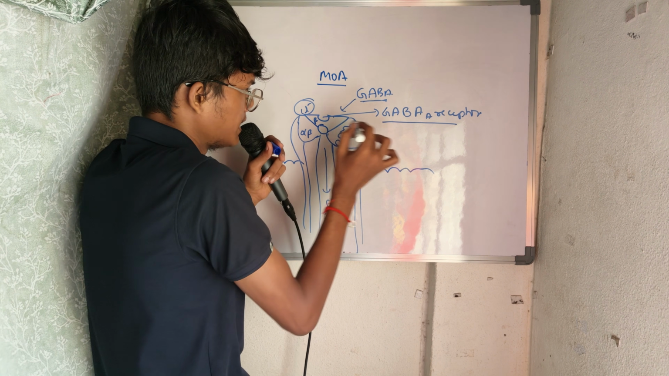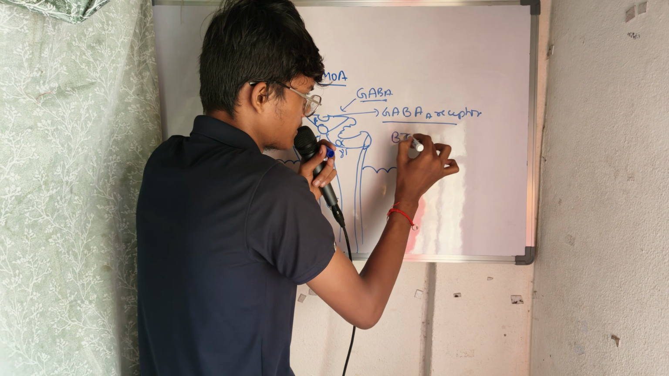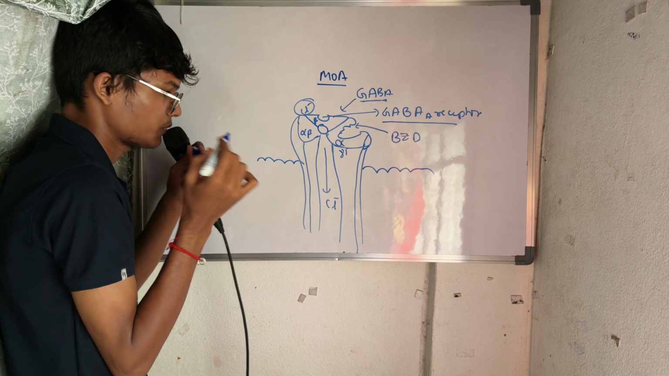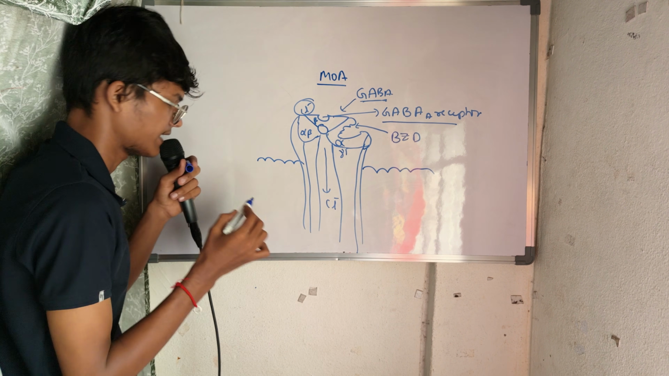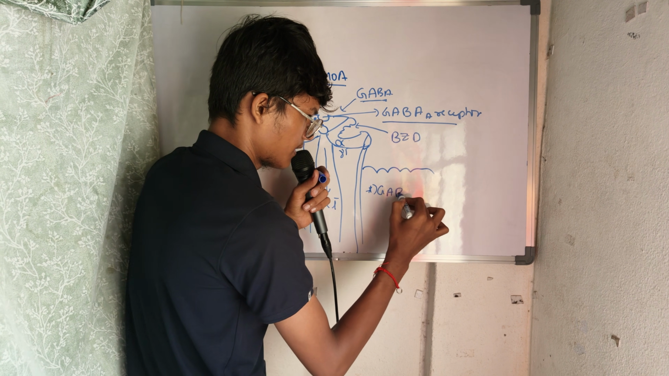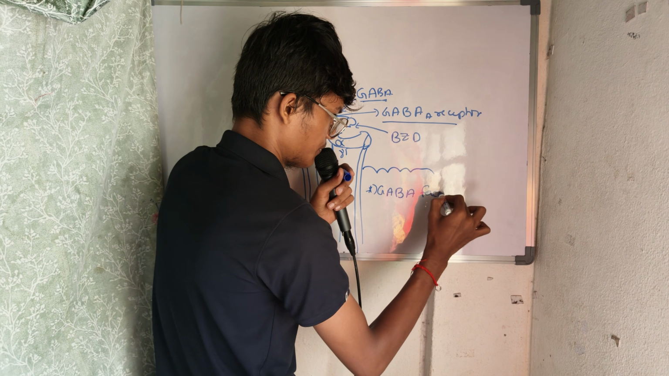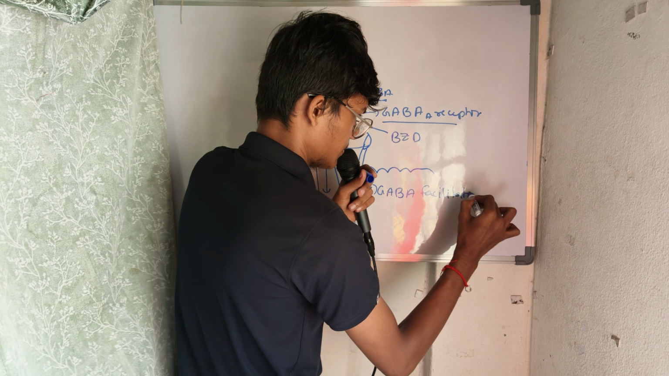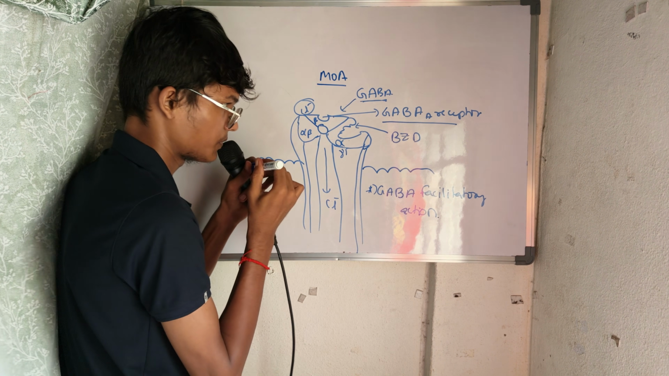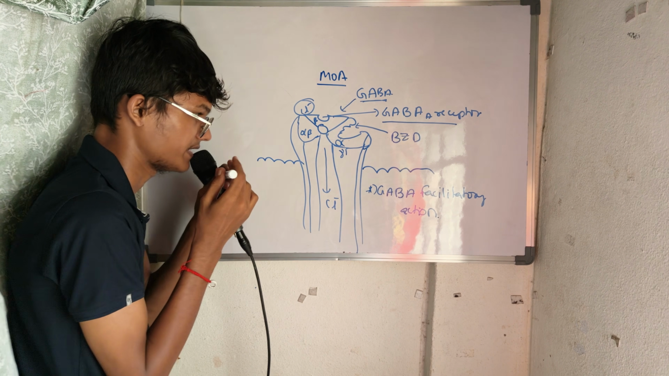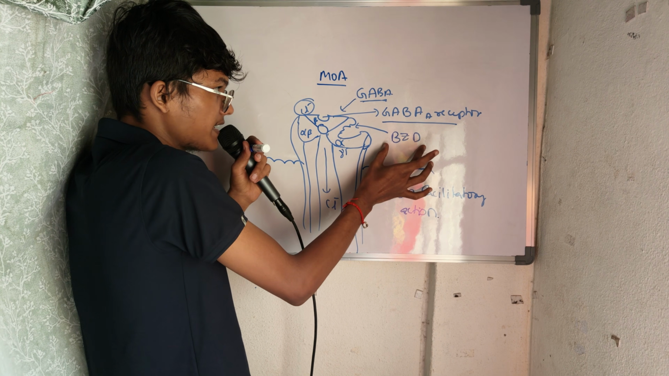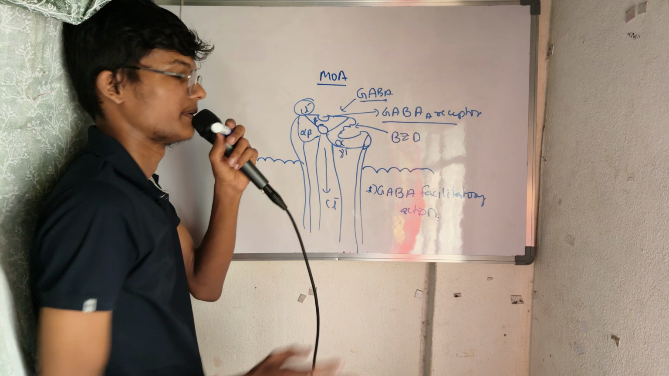Now this is the benzodiazepine receptor. Okay, now you have to surely write this sentence: GABA facilitatory action. Okay, what? Benzodiazepines. That means these benzodiazepines will help the GABA.